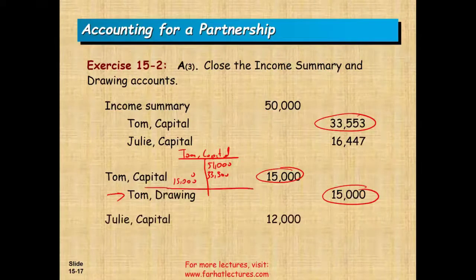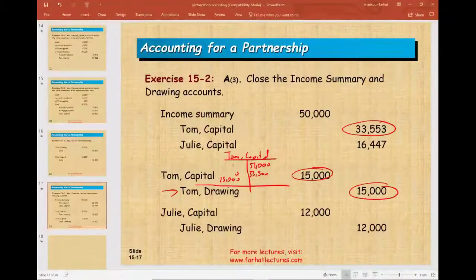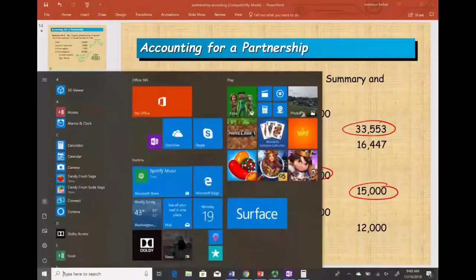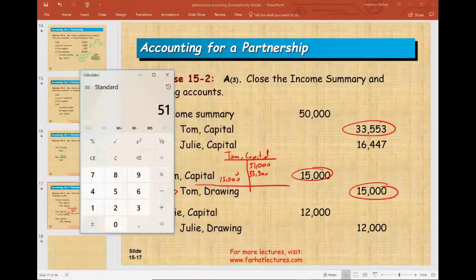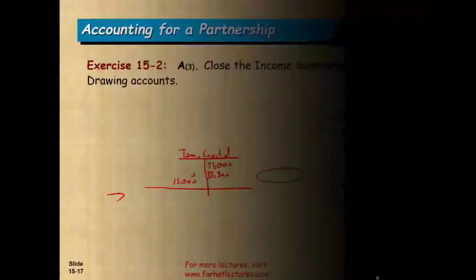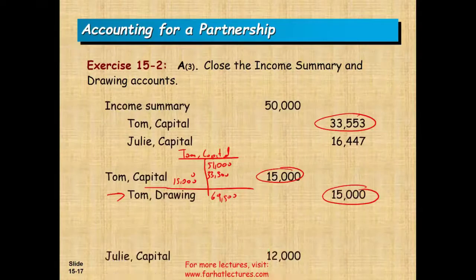Okay. Now we can compute the ending capital for Tom, which is, we started with 51,000 plus 33,500 minus 15,000 equal to 69,500. So we would say the ending capital is 69,500.